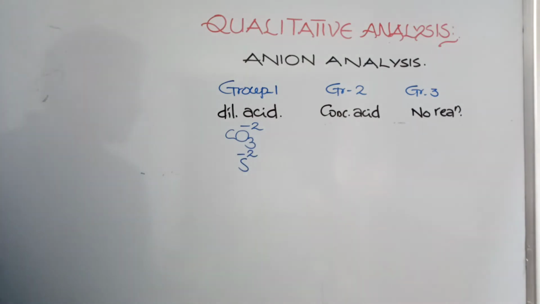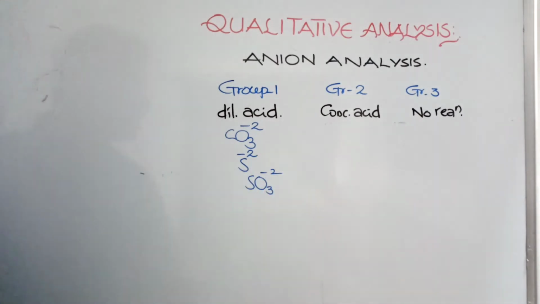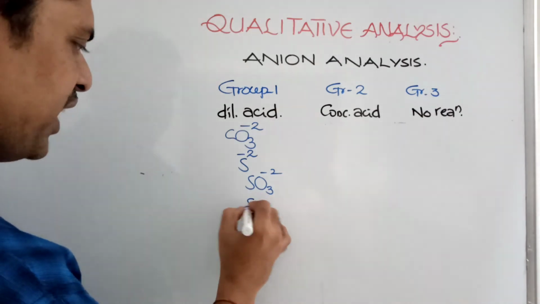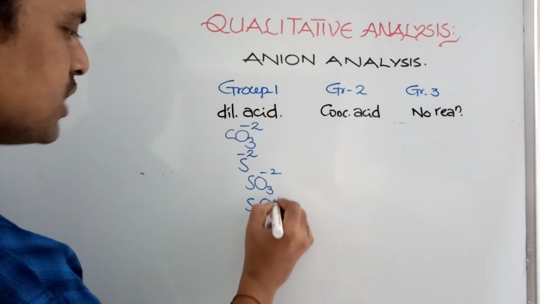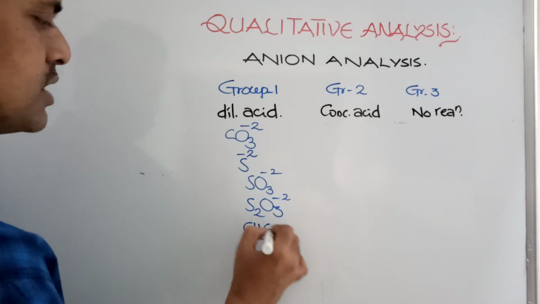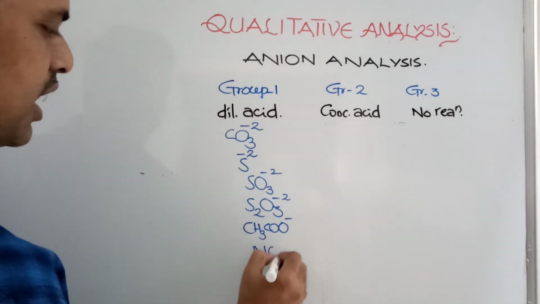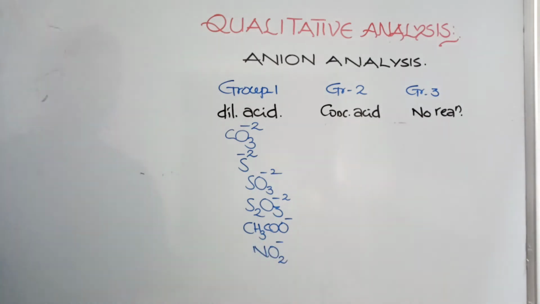Then sulfide, S 2-; sulfite, SO3 2-; thiosulfate, S2O3 2-; acetate, CH3COO-; and nitrite, NO2-. These are the group 1 anions.